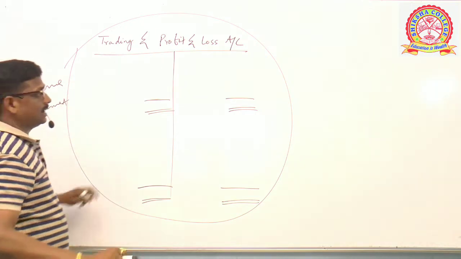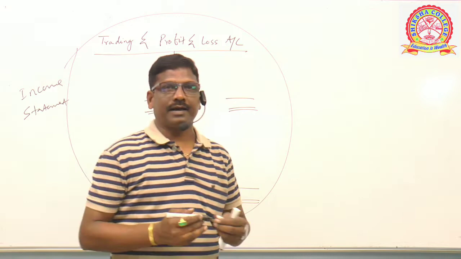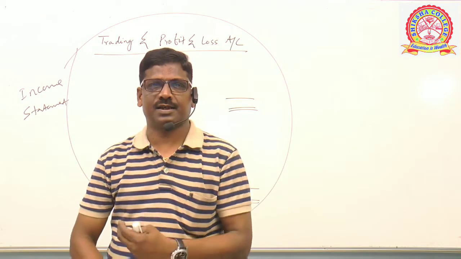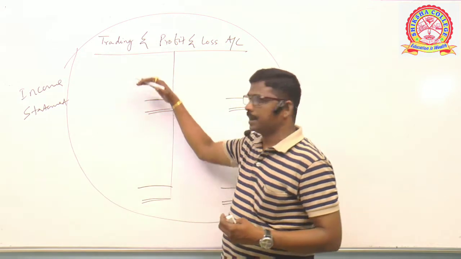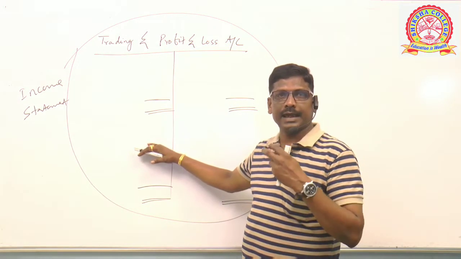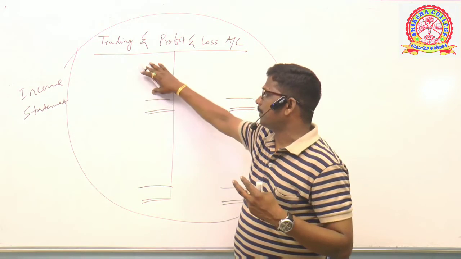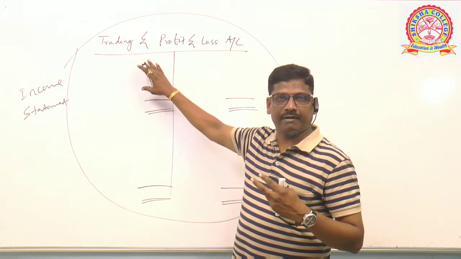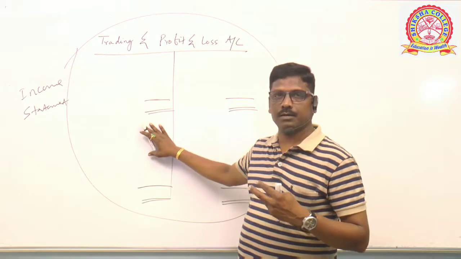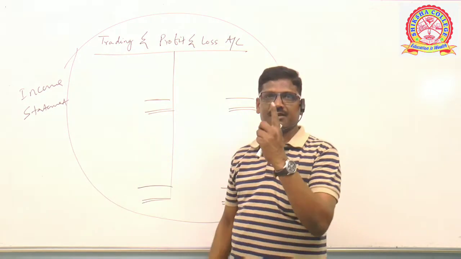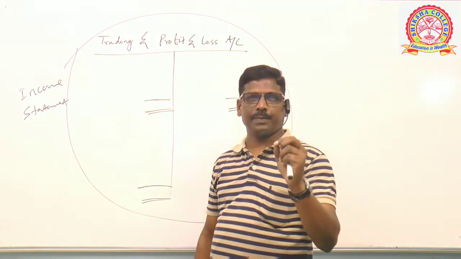This income statement or trading and profit and loss account consists of two parts, the upper part and the lower part. The upper part, that is the first part, is called trading account. The second part is called profit and loss account. It's a combination of two accounts but a single statement called trading and profit and loss account.